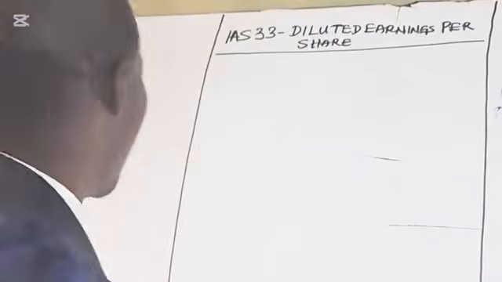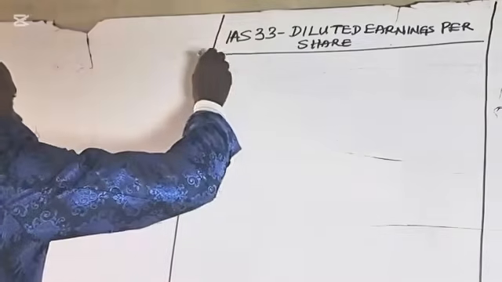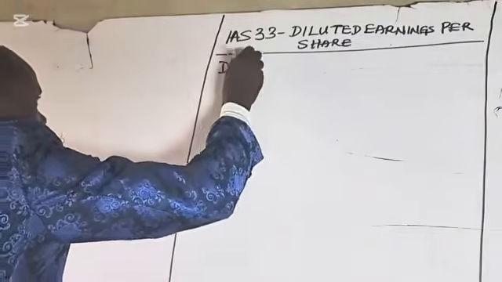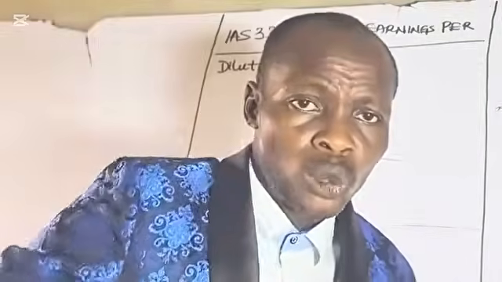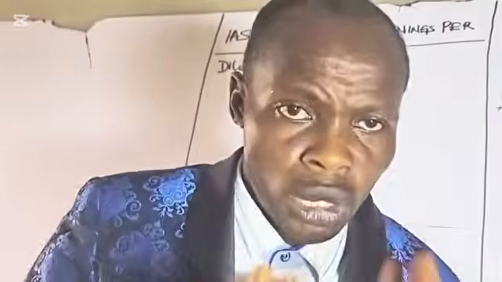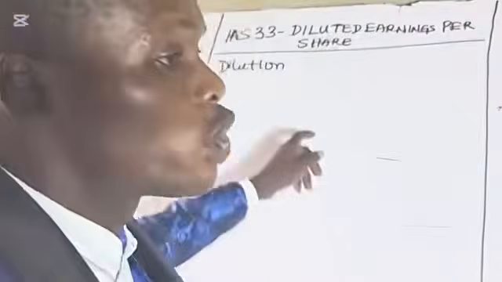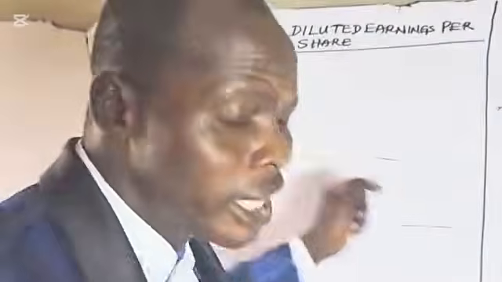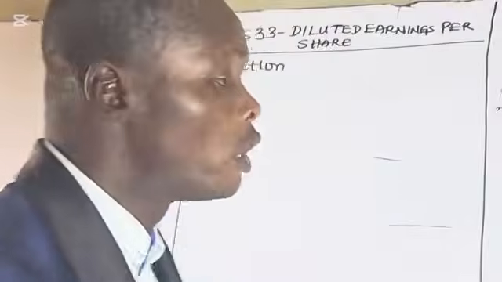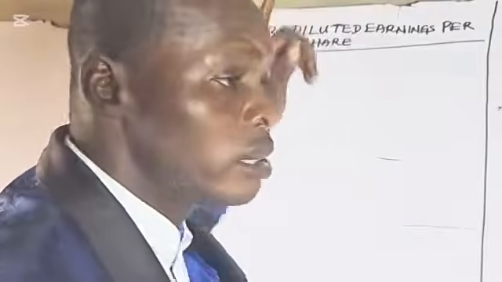So, what do we mean by dilution? To dilute something means to mix it with water, to water it down. When you dilute, you water it down in order to reduce its strength. Therefore, dilution means watering down or reducing in strength.